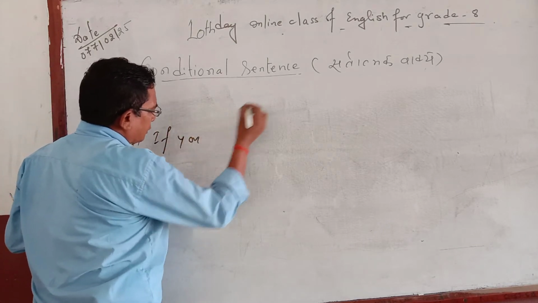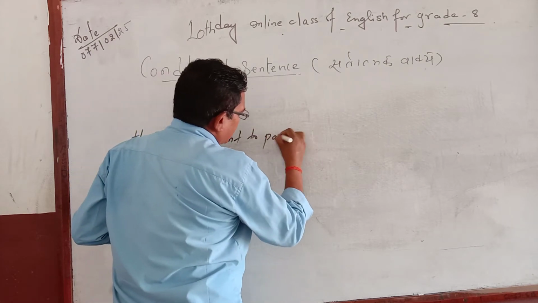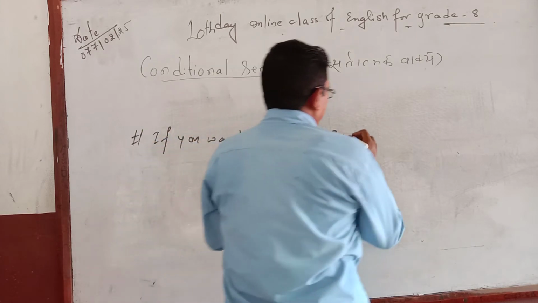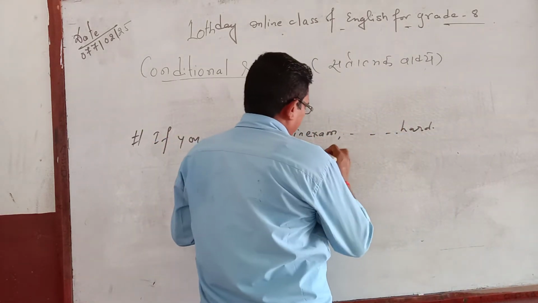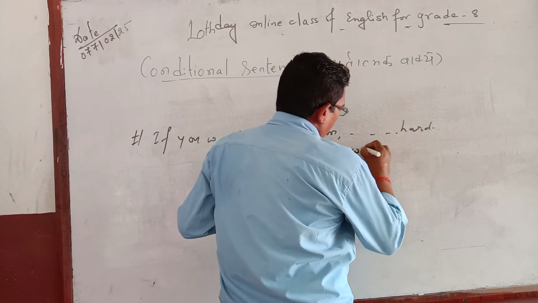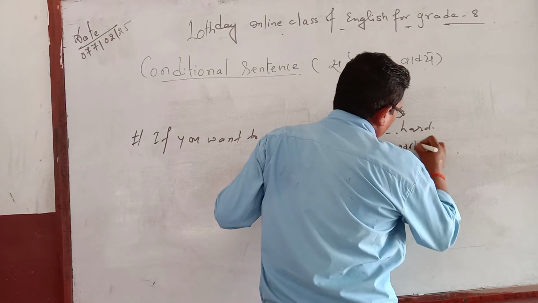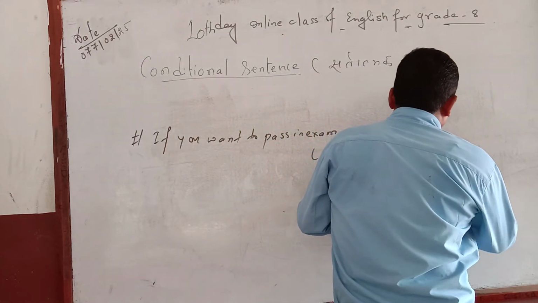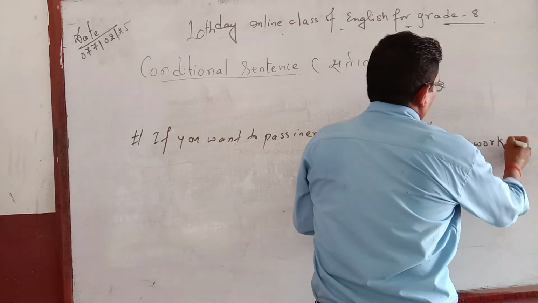If you want to pass an exam, see here. Will work, would work.